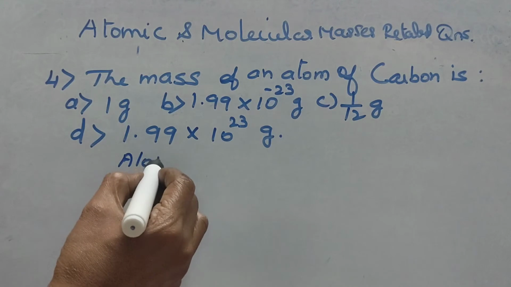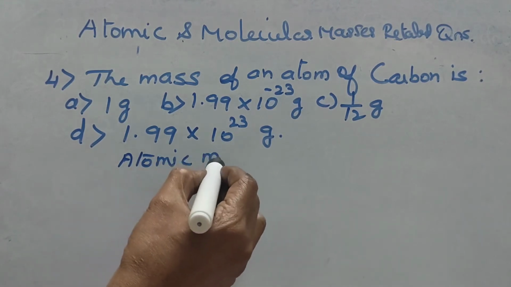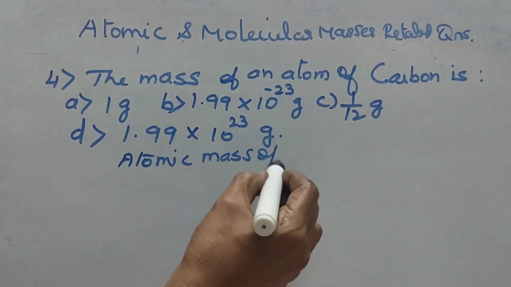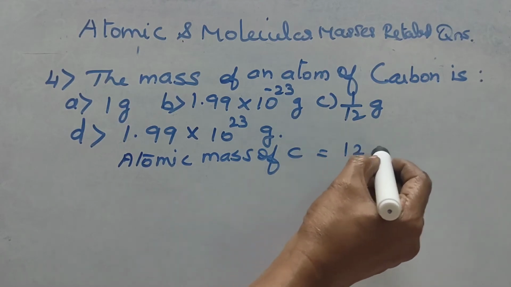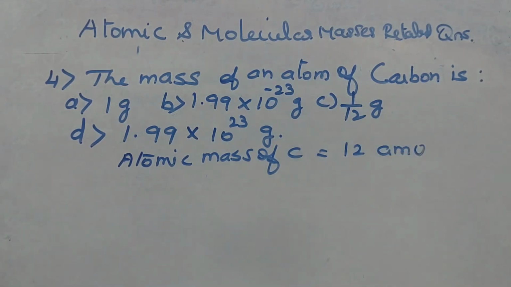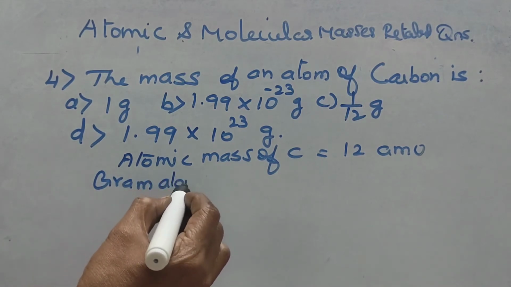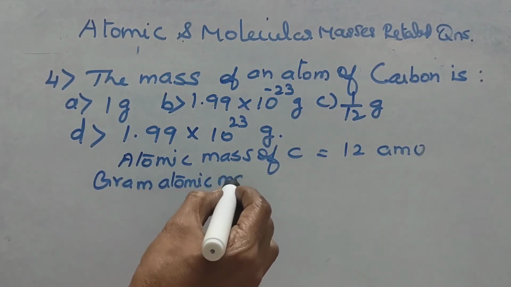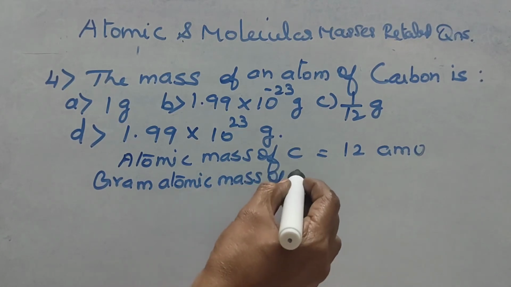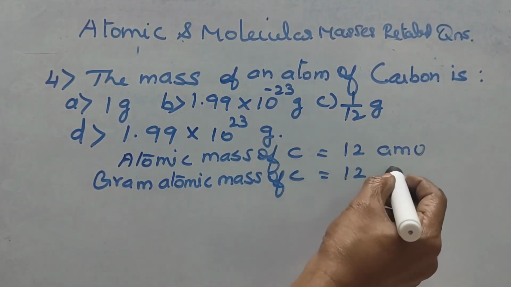Atomic mass of carbon we have known. Atomic mass of carbon equal to 12 AMU. Gram atomic mass of carbon equal to 12 gram.